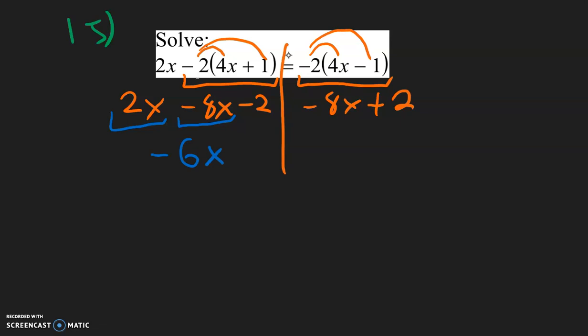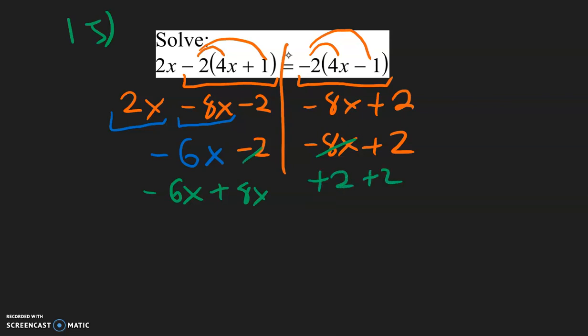And notice I can't combine like terms with the negative 8x on the other side of the equation. Everything else copy down. So negative 2, negative 8x, and positive 2. Then we will solve. So negative 6x can stay on the left side. Negative 8x needs to come over, becomes positive 8x. This negative 2 moves to become a positive 2. And we bring down this plus 2.